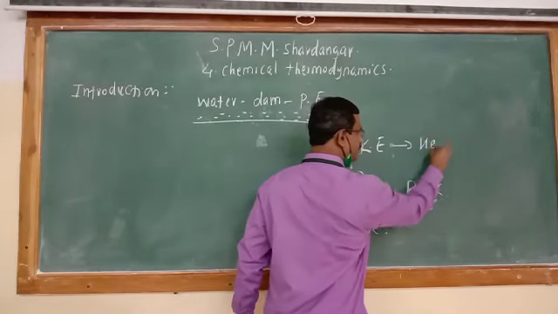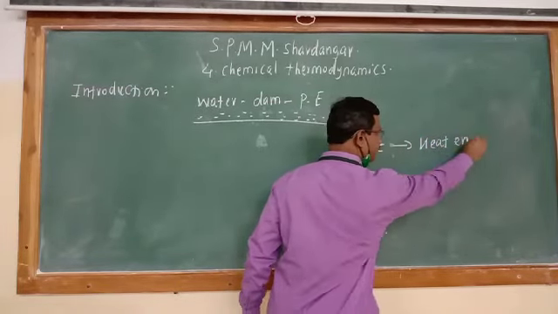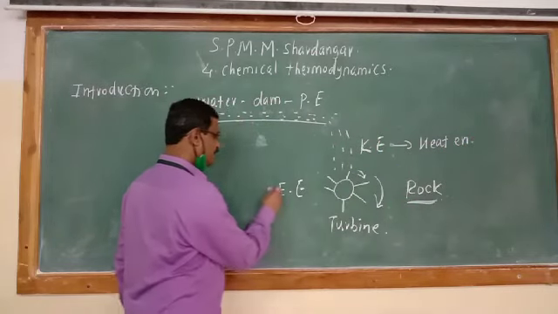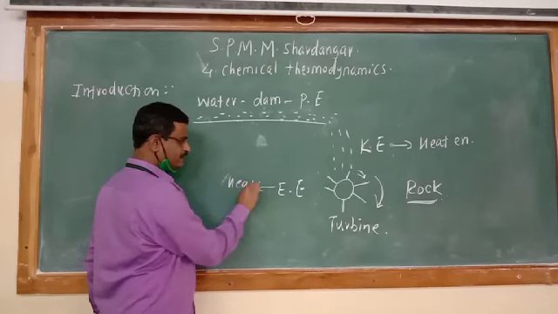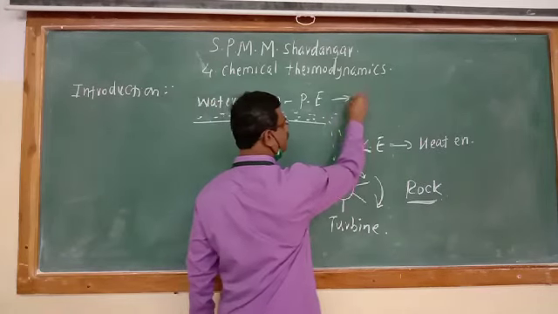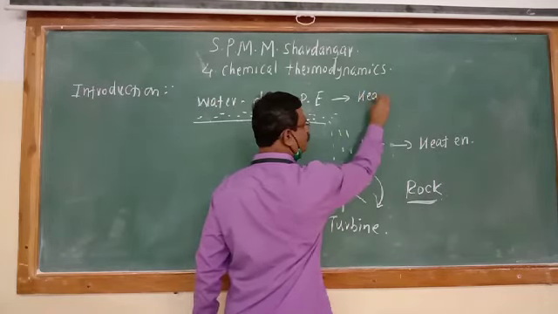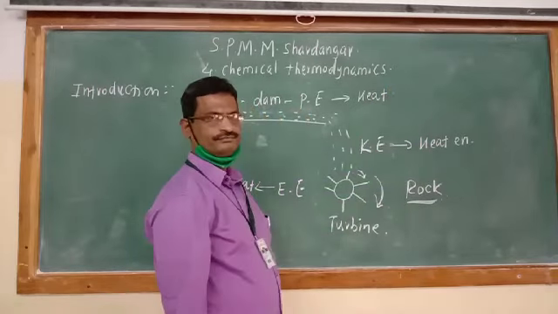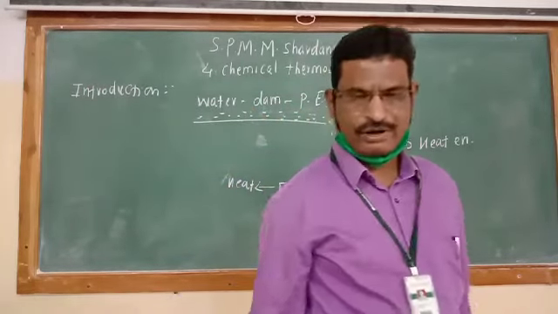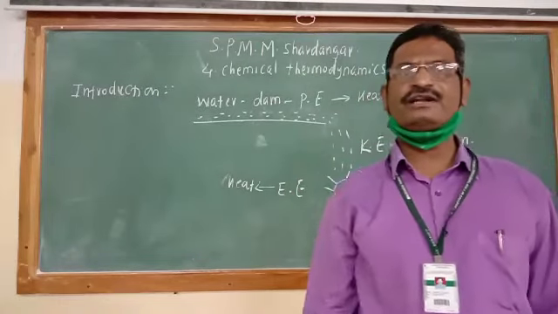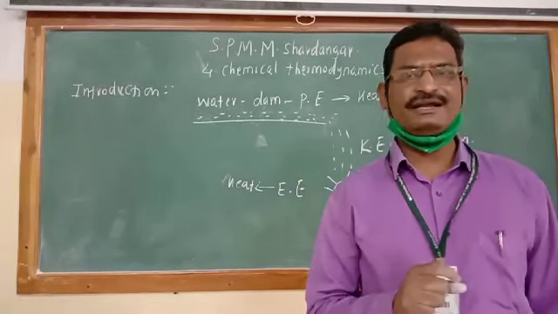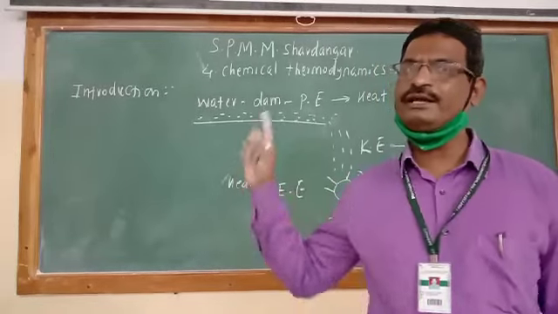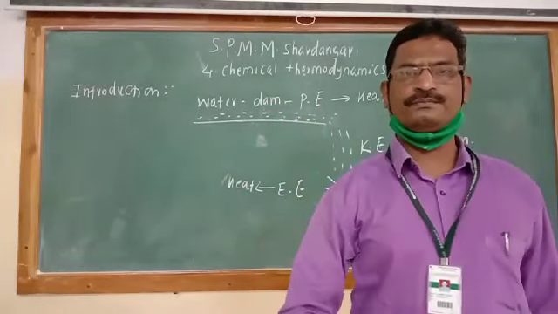Kinetic energy can be converted into heat energy. Electric energy can be converted into heat energy, or potential energy can also be converted into heat energy. All the forms of energy are convertible into each other, as well as each form of energy can also be converted into heat energy also.